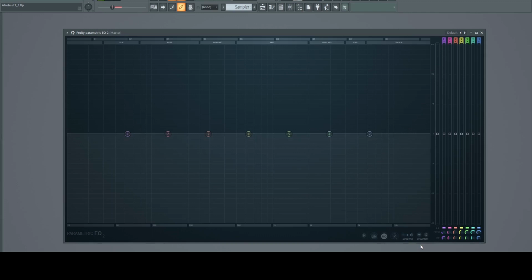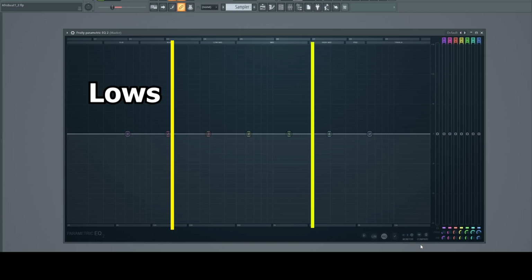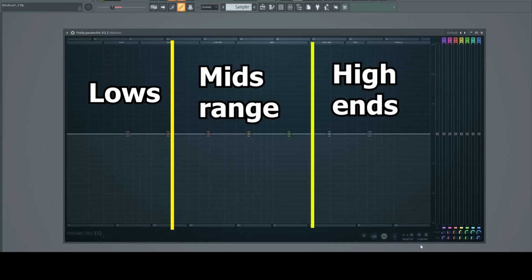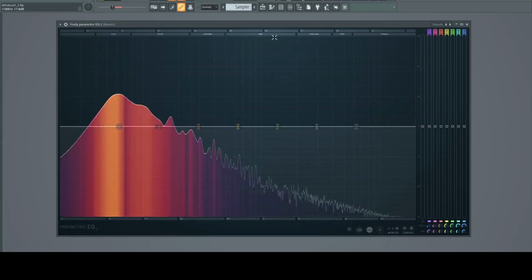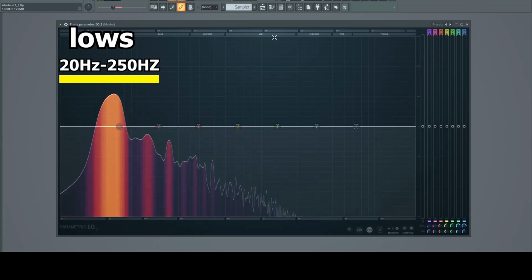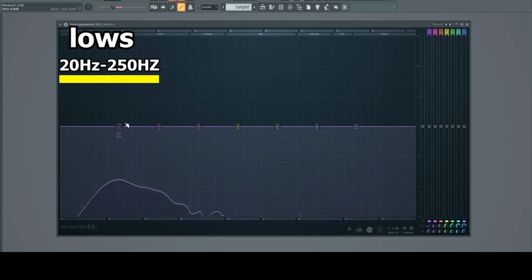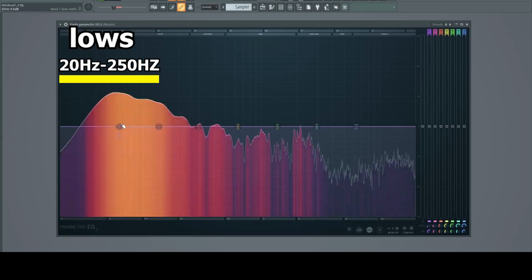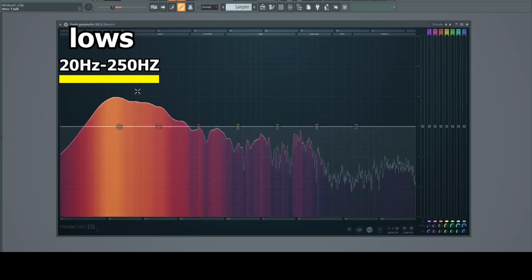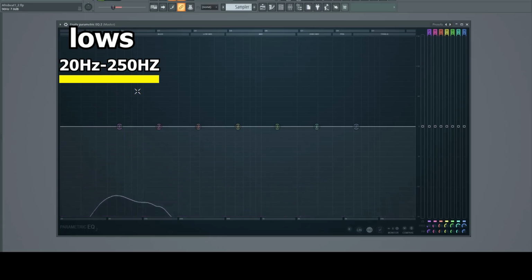Let's break down the spectrum into three main parts: the lows, the mid-range, and the high ends. The low end ranges from 20 Hz to 250 Hz. This is where the bass and kick drum live. This frequency range is characterized by warmth. It is usually felt as vibration, which comes from the deep bass sound.